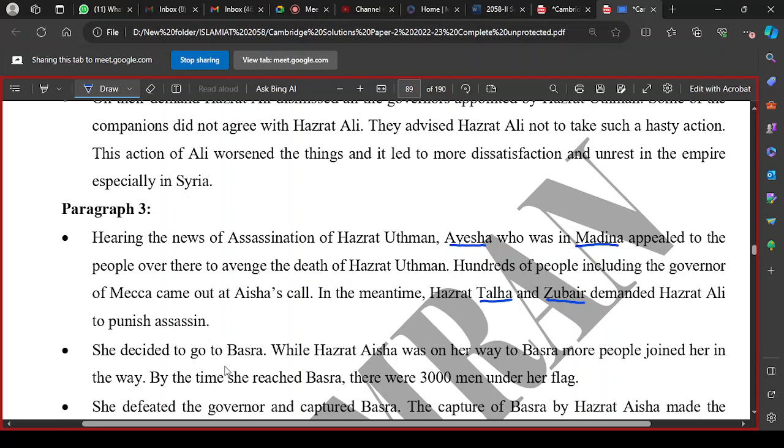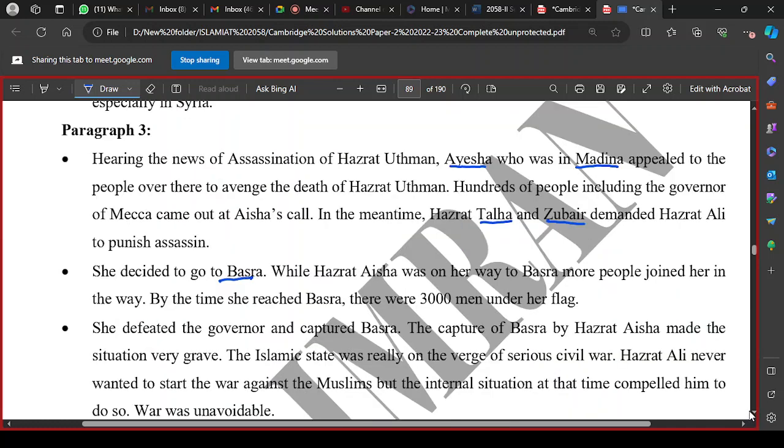Aisha radhiyallahu anha decided to go to Basra. Why Basra? Because the majority of the people who had killed Hazrat Usman had taken refuge in Basra after his assassination. So Hazrat Aisha was on her way to Basra. More people joined her on the way, and by the time she reached Basra, there were 3,000 men under her flag. Some sources even mention more strength.